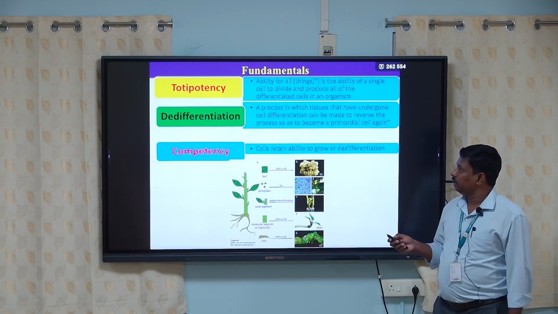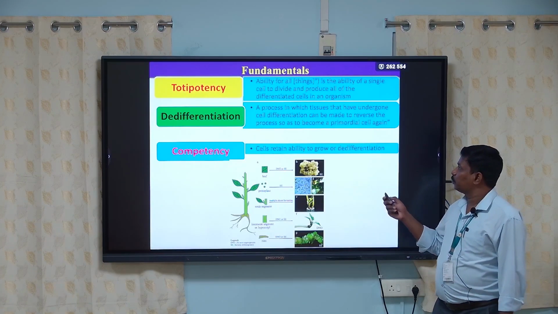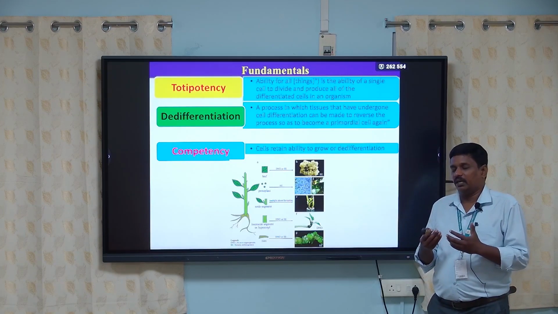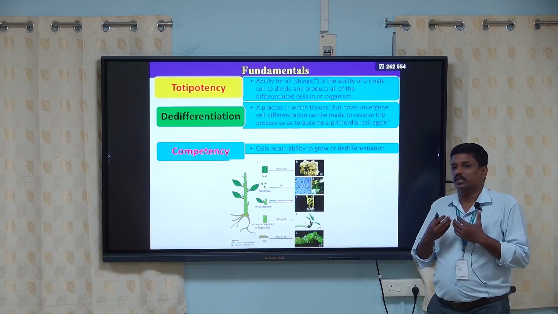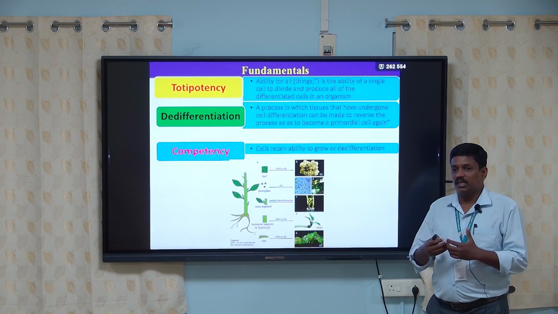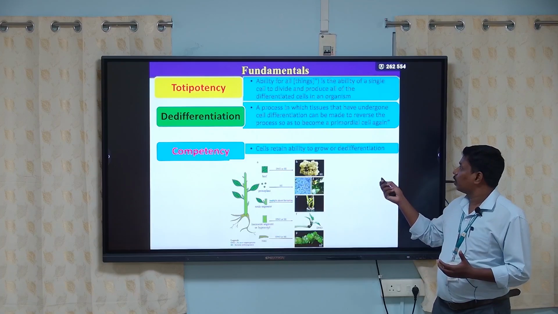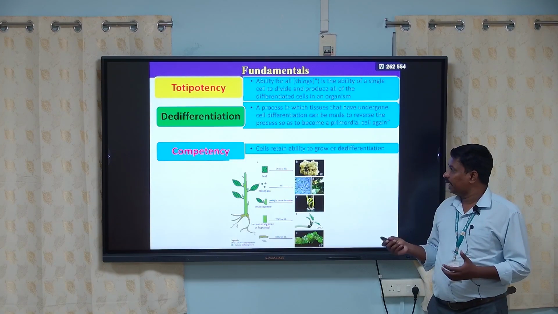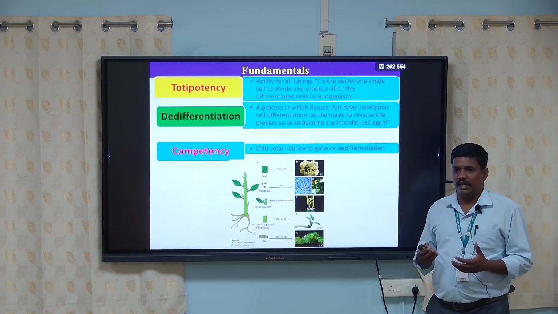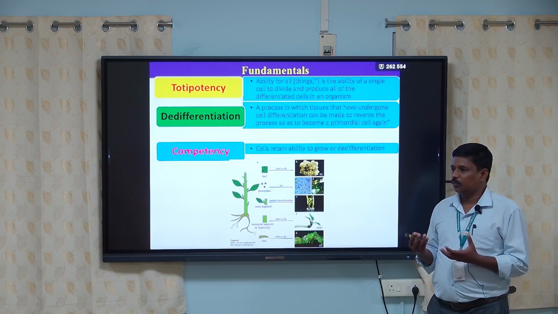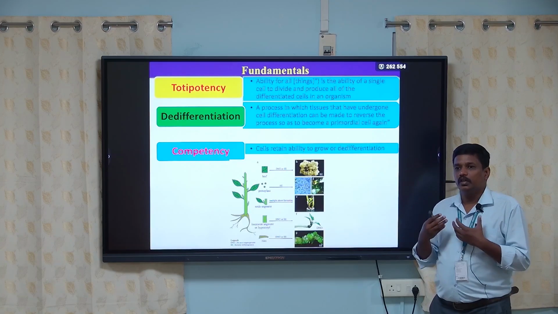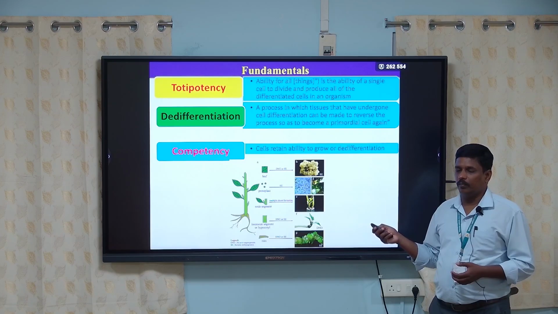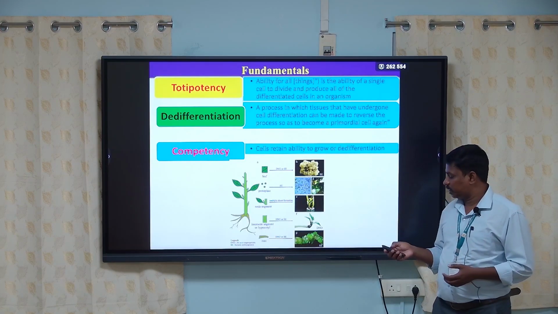The other one is dedifferentiation. Dedifferentiation is a process in which tissues that have undergone cell differentiation return to division. The cell taken from the plant undergoes divisions again and again and produces a primordial cell. The last one is competency. Competency means the cell retains the ability to grow or dedifferentiate. Any cell which has the capability of growing into a new organ. These three fundamentals, totipotency, dedifferentiation and competency, are very essential in plant tissue culture.